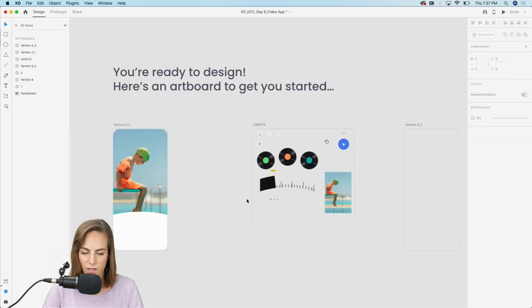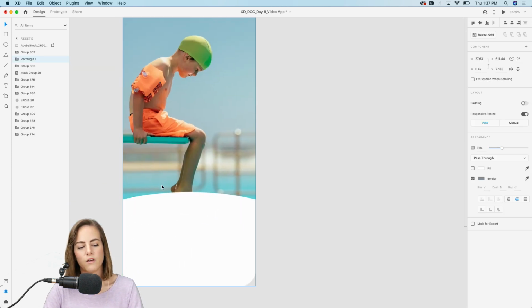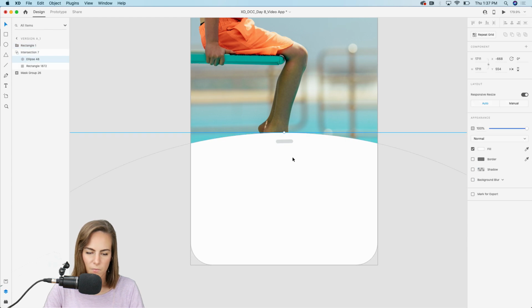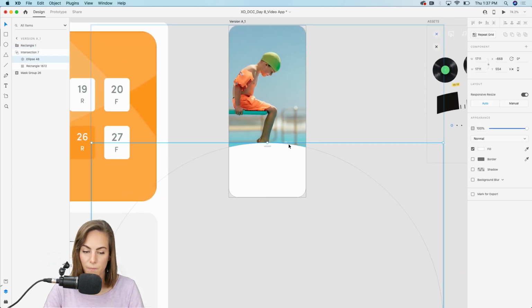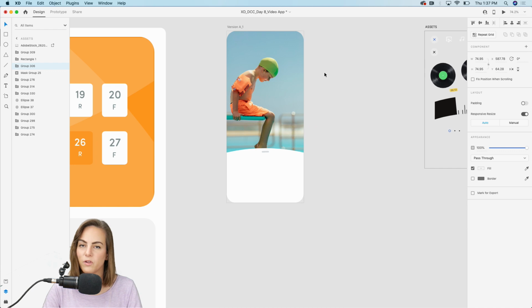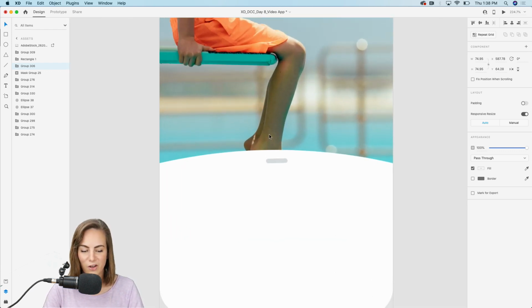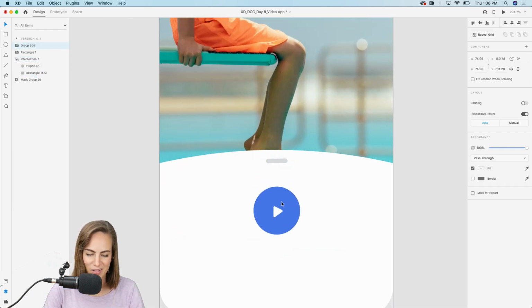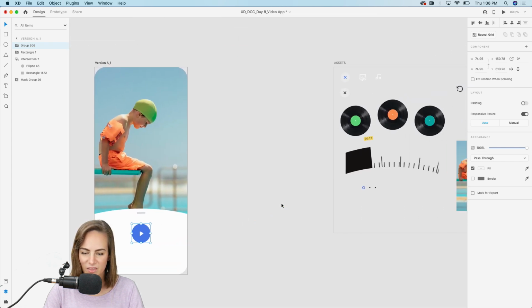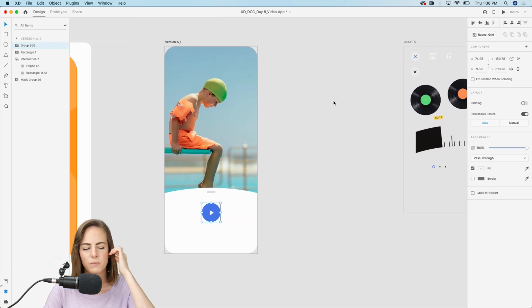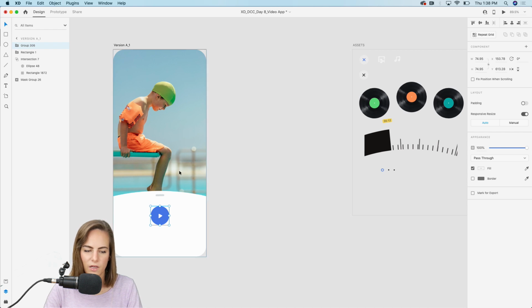Let's go ahead and just add a few items on this page, maybe a little indicator to show that we can swipe up and down. Maybe we want our play button, of course, that's a pretty vital feature for a video app. So we'll put that right there. And since I want to be able to show a few different steps, maybe the different steps would be previewing our video and then editing it and then getting it ready to share, so adding hashtags and stuff.